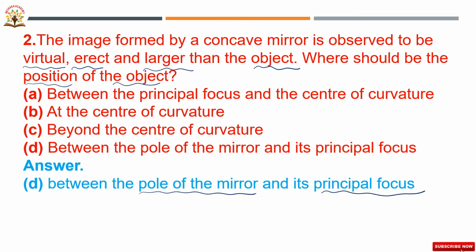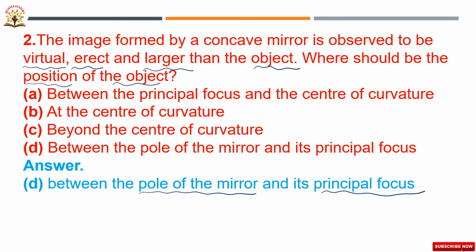In a concave mirror we get a virtual image when the position of the object is in between P and F. P is nothing but the pole of the mirror and F is nothing but the principal focus. When the object is placed between pole and principal focus, we get a virtual, erect image, and that image is magnified, which means larger than the object.